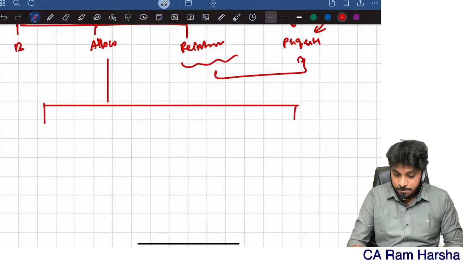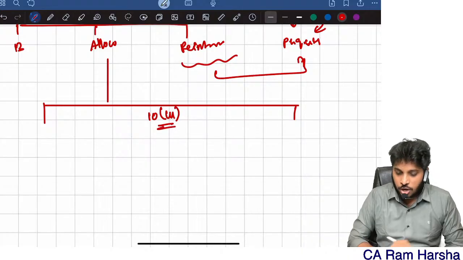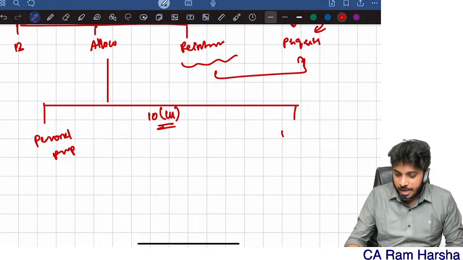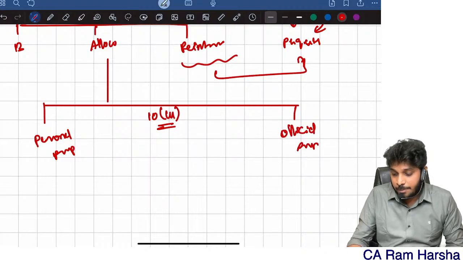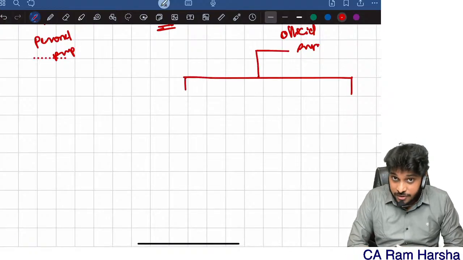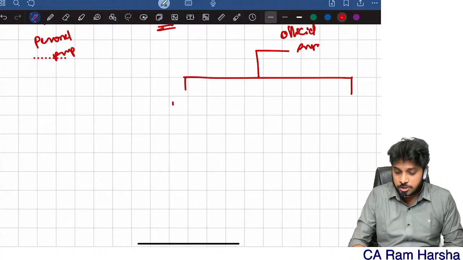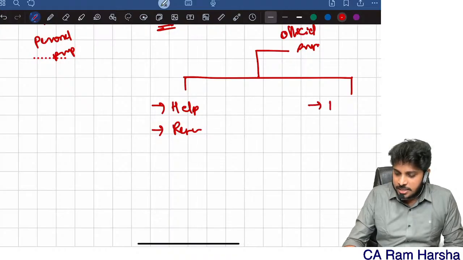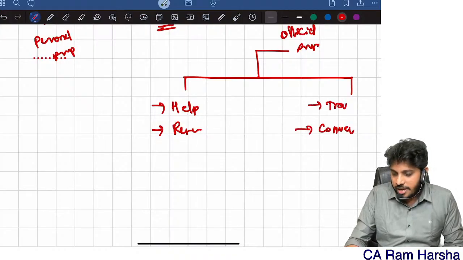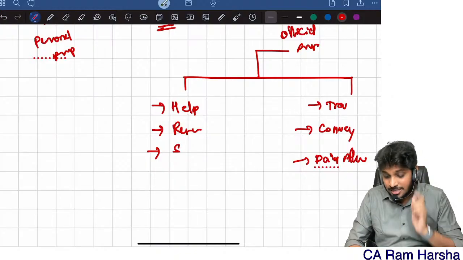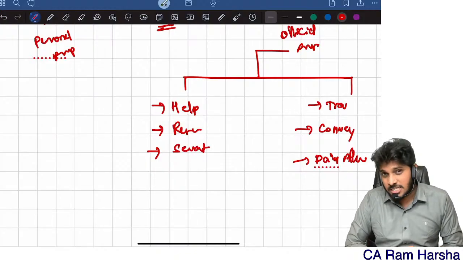Allowances are again two types, under section 10 subsection 14. One, allowances given for personal purpose, and two, allowances given for official purpose. Official purpose allowances are categorized into two types. One is helper allowance, research allowance, and I think there is another called servant allowance.